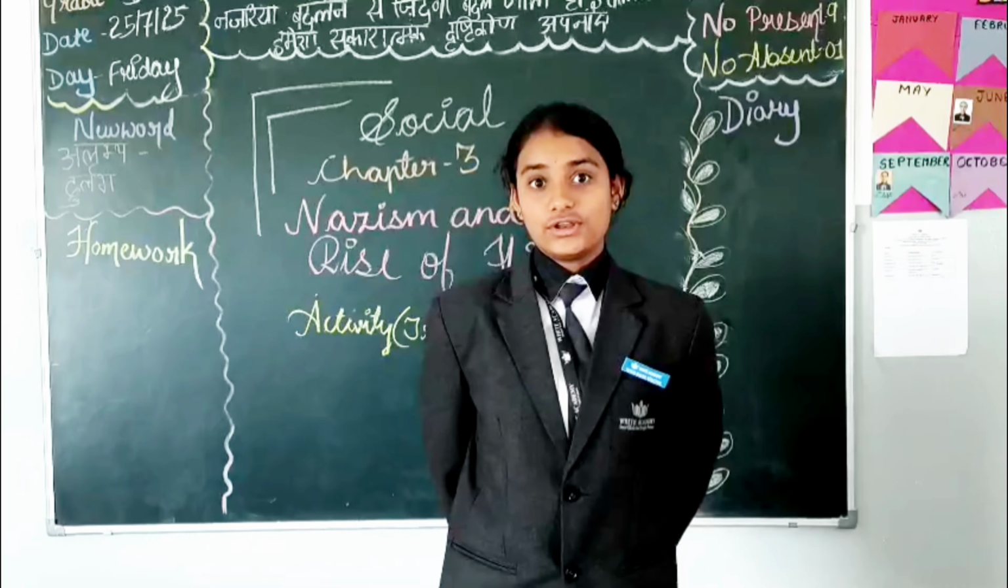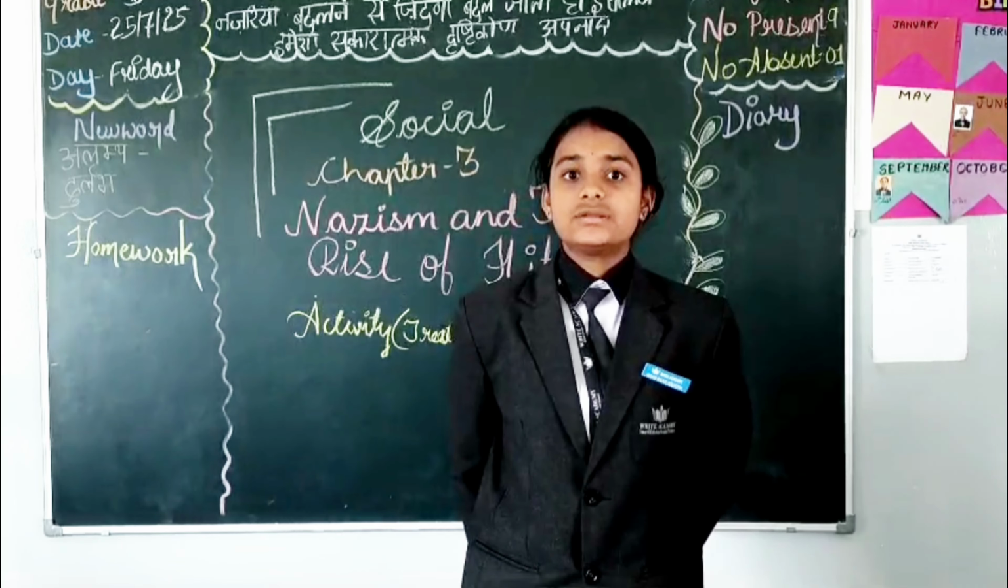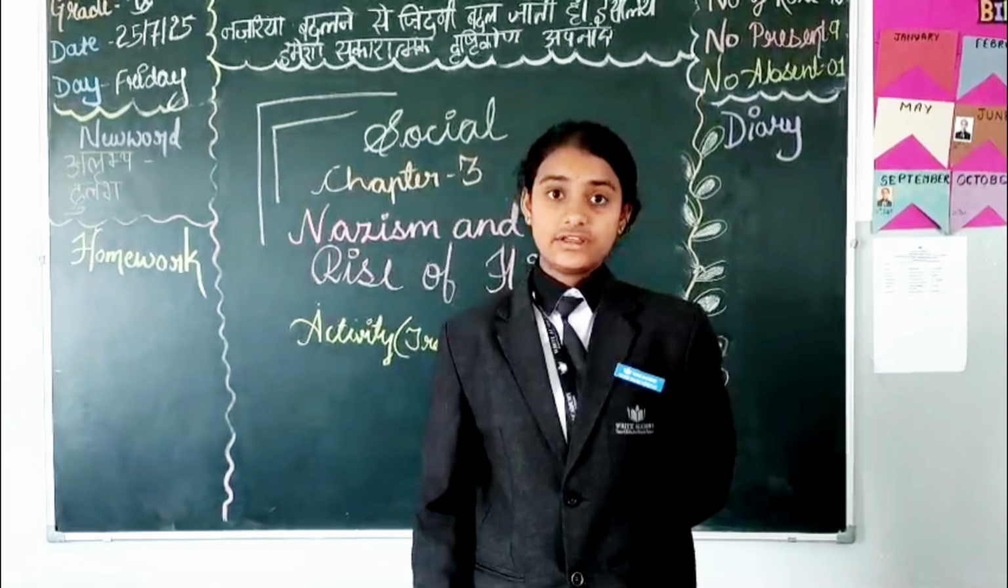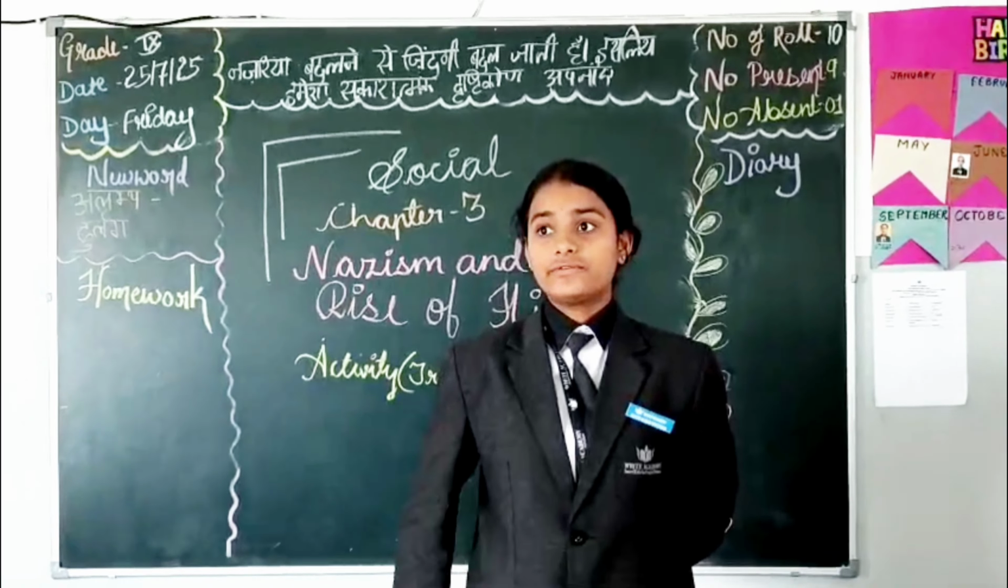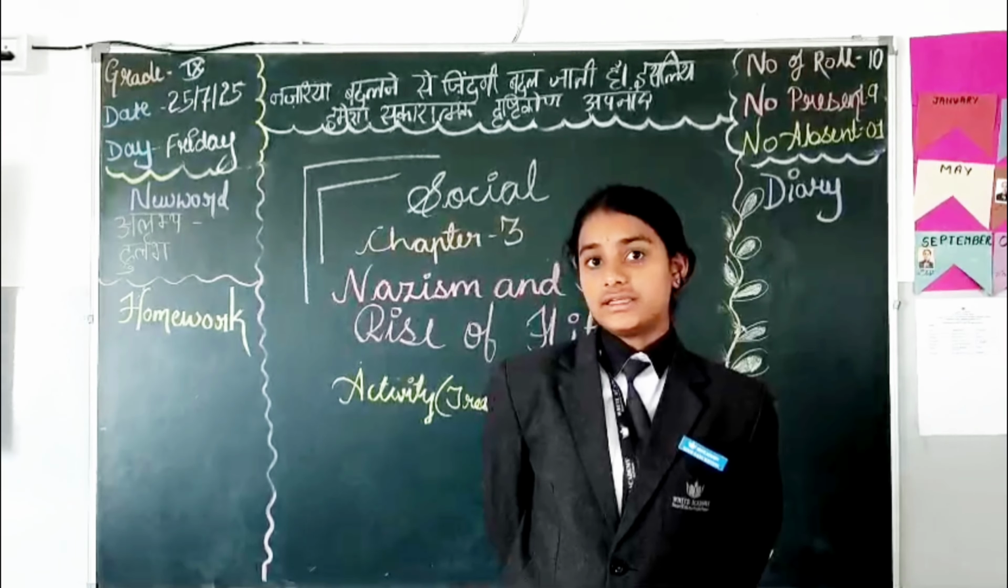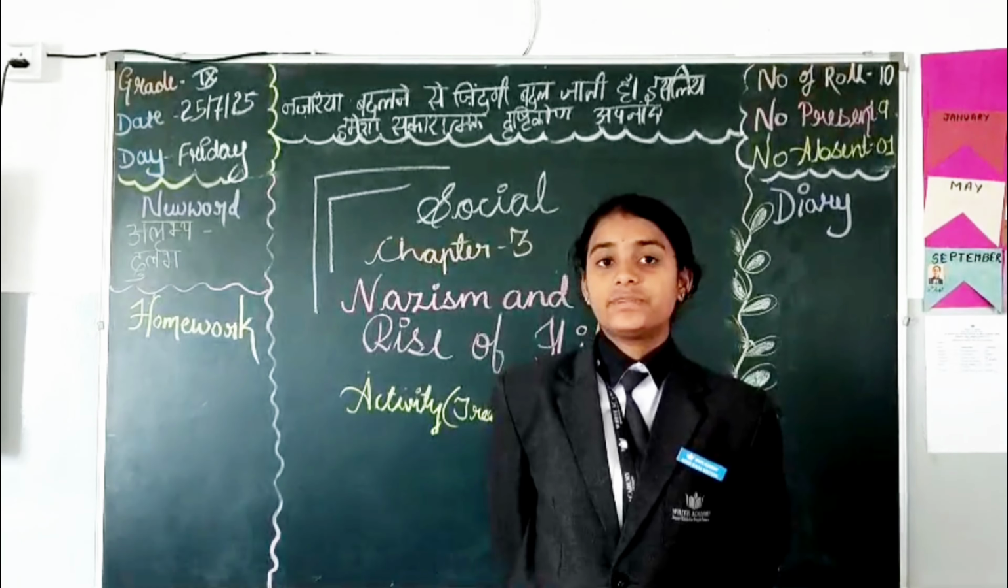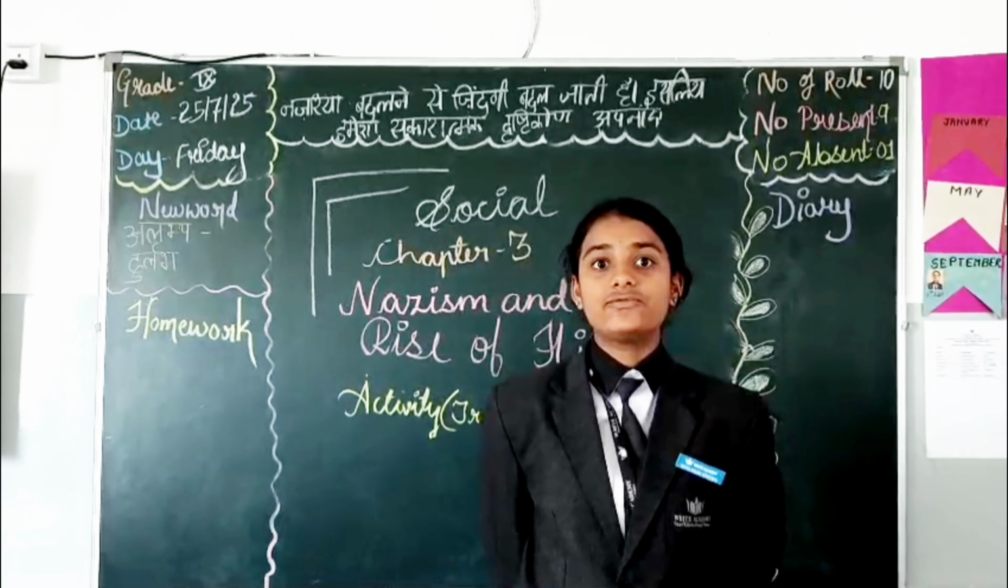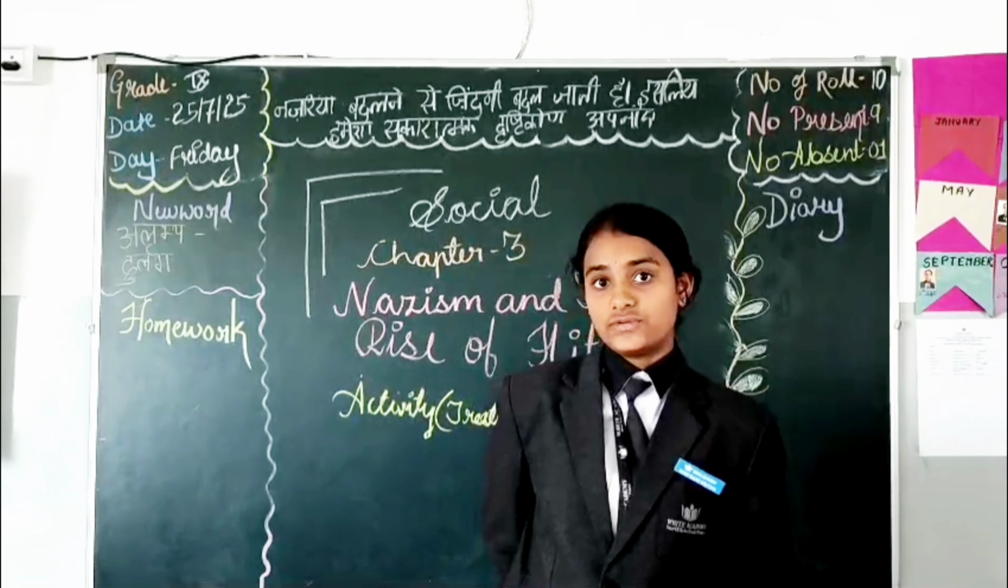Germany lost its overseas colonies in Africa. Germany lost its overseas colonies because it fought the First World War, in which Germany lost, and they forced it to sign the Treaty of Versailles. After signing the treaty, Germany was forced to give up all its overseas colonies.